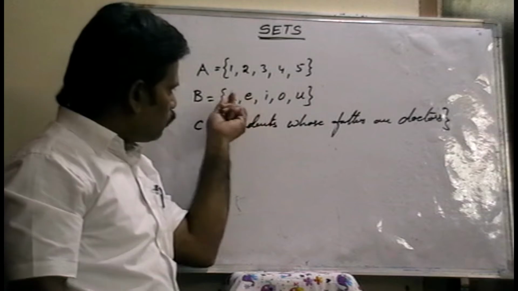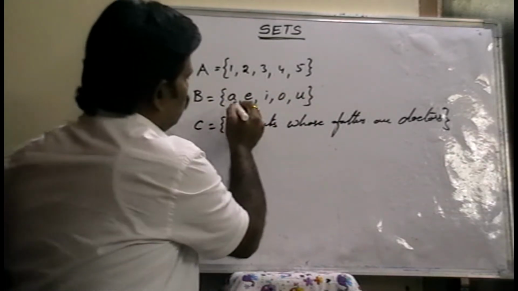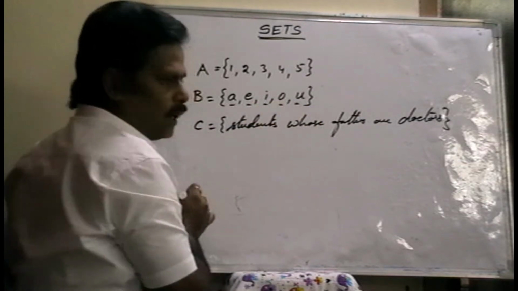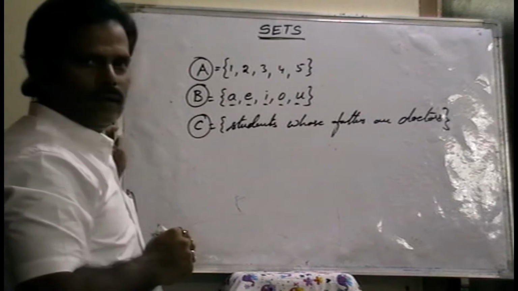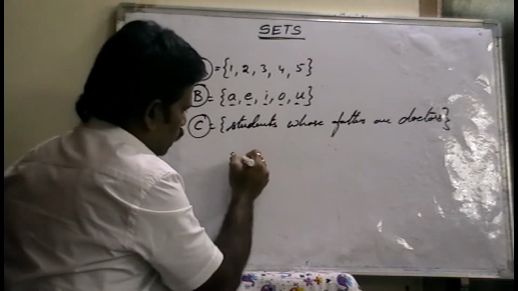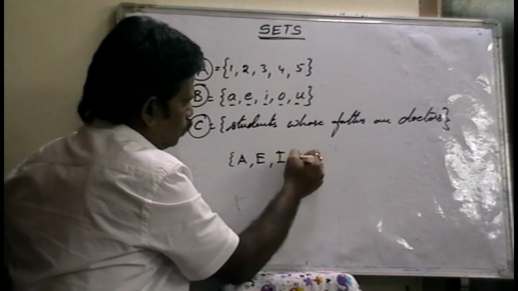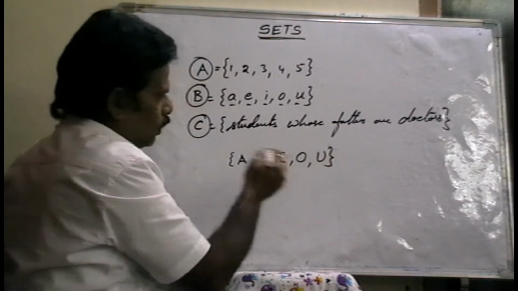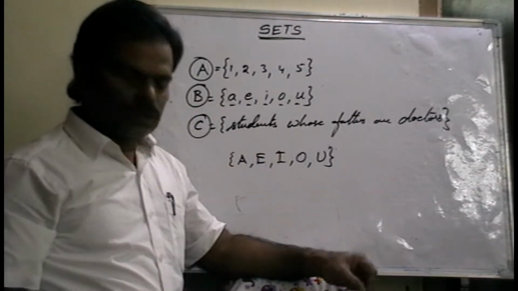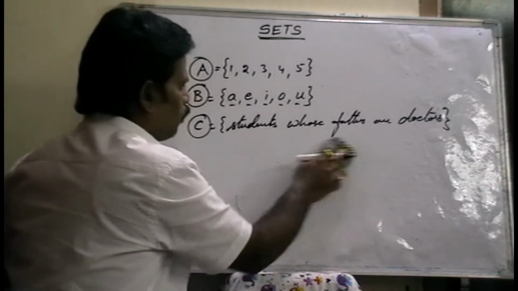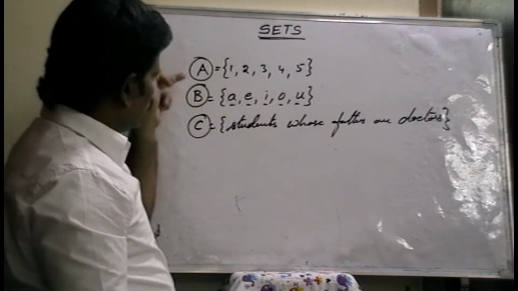And inside, that means the elements of the set are always in small letters. Elements are always small letters. Names of the sets are capital letters. Suppose you write A, E, I, O, U like this, it is not a set. Why? Because the name in this set is written in capital letters. So the elements must be in small letters, and the names of the sets must be in capital letters.